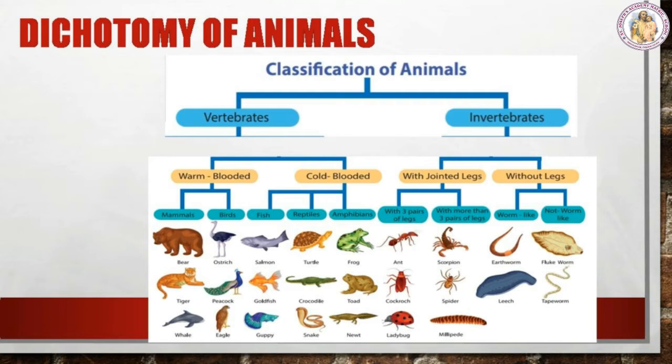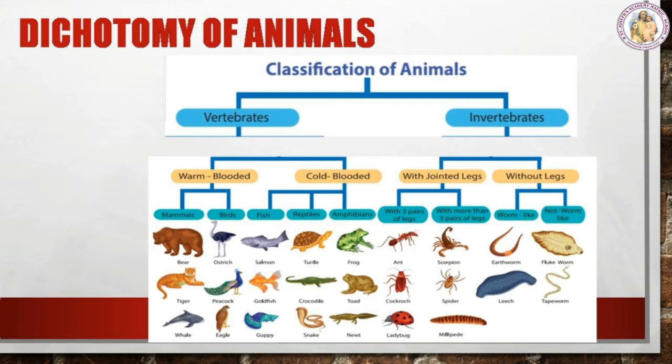What is meant by warm-blooded and cold-blooded? Cold-blooded animals can be defined as the animals which cannot regulate their internal body temperature with a change in the environment. They cannot survive in extreme temperature conditions. Examples of cold-blooded animals are reptiles, fish, and amphibians.